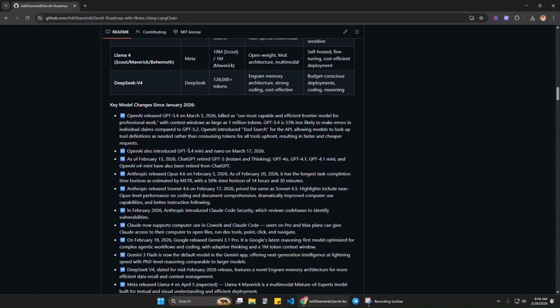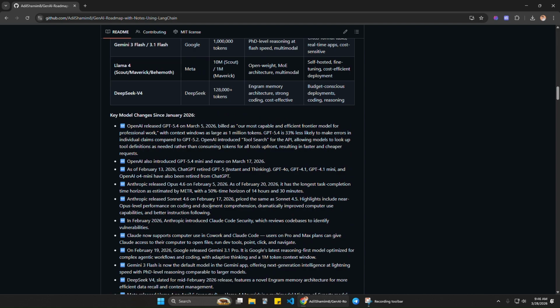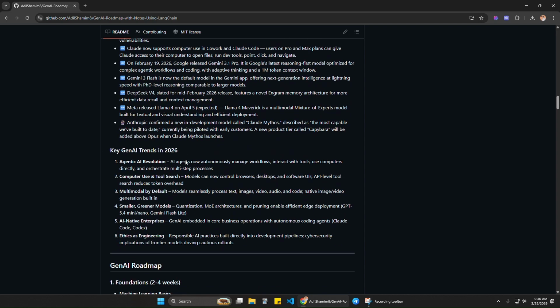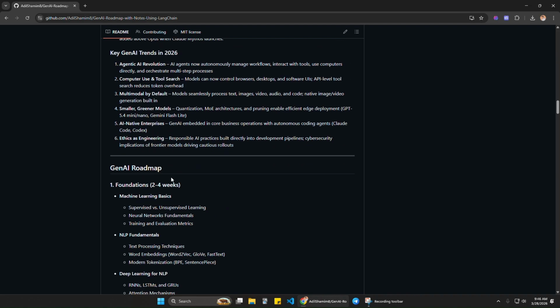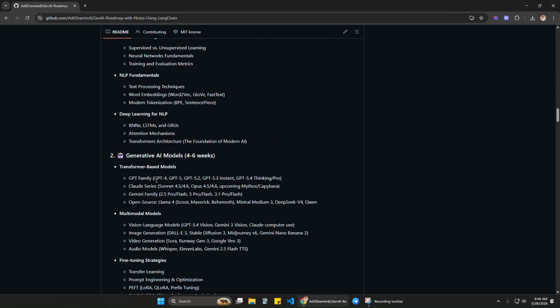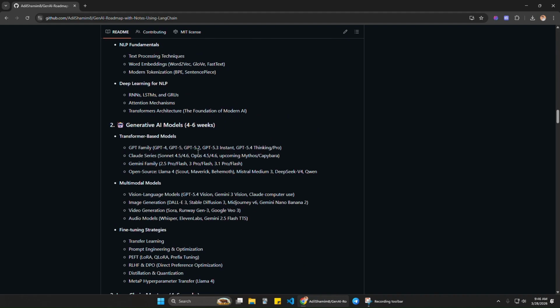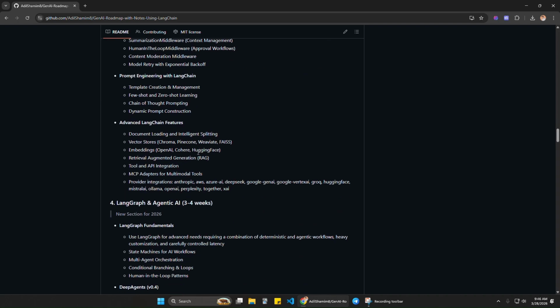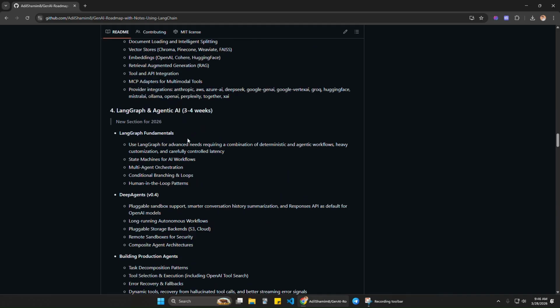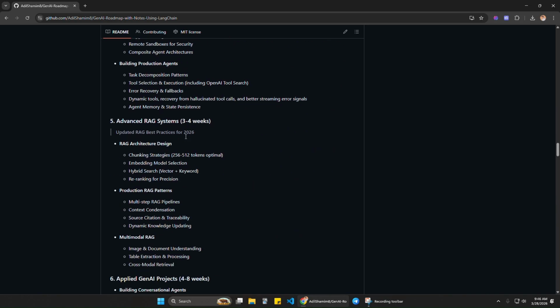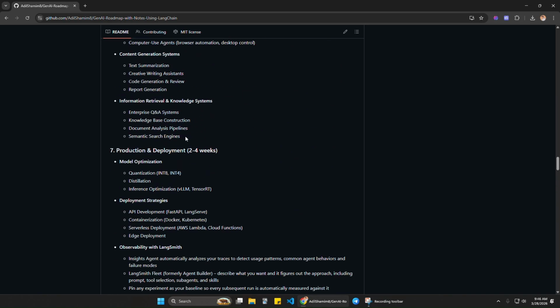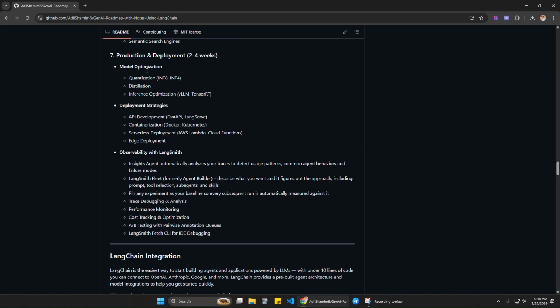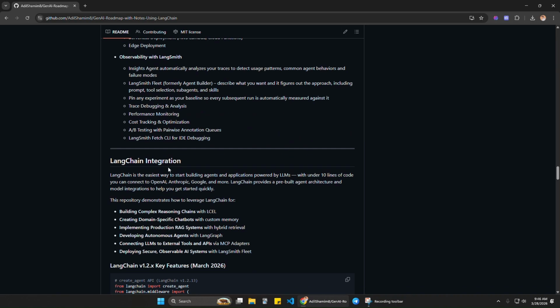What is the current trend in the market and their tokens, why use these, and here is the trend. And here is the GenAI roadmap, and this is everything in the roadmap that you need to know about GenAI, LangGraph and agentic AI, and here is the roadmap.